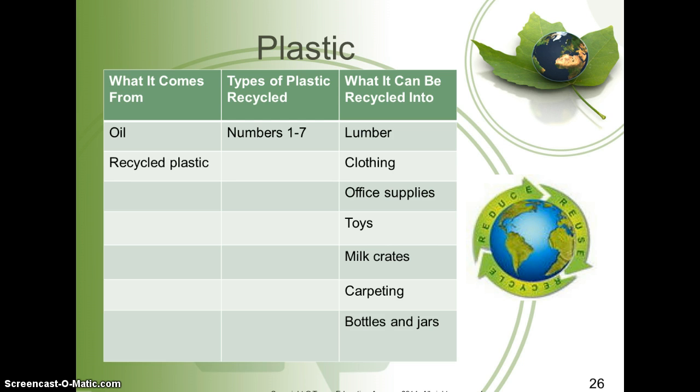Plastic. What it comes from: oil. Types of plastic to recycle: numbers 1 through 7. Lumber, clothing, office supplies, toys, milk crates, carpeting, bottles, and jars.